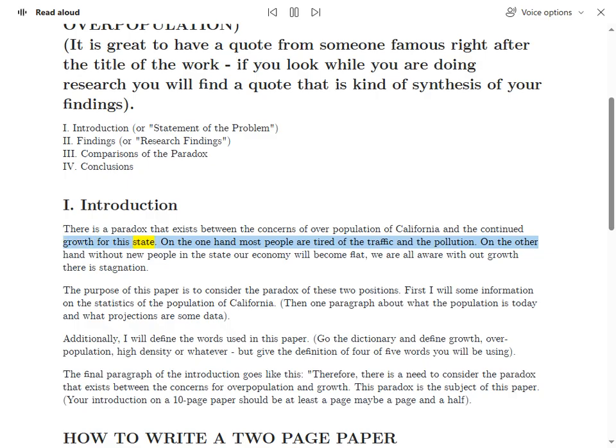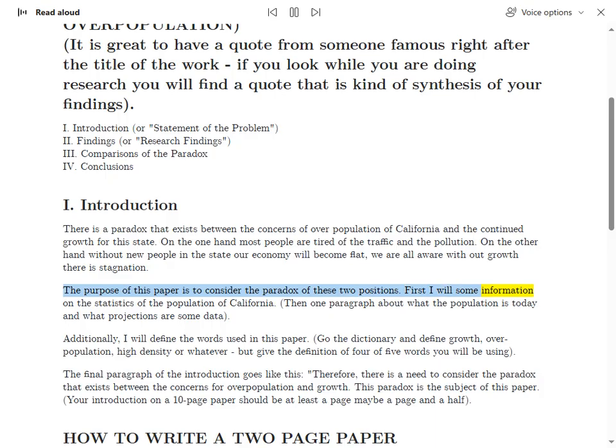for this state. On the one hand, most people are tired of the traffic and the pollution. On the other hand, without new people in the state, our economy will become flat. We are all aware without growth there is stagnation. The purpose of this paper is to consider the paradox of these two positions.